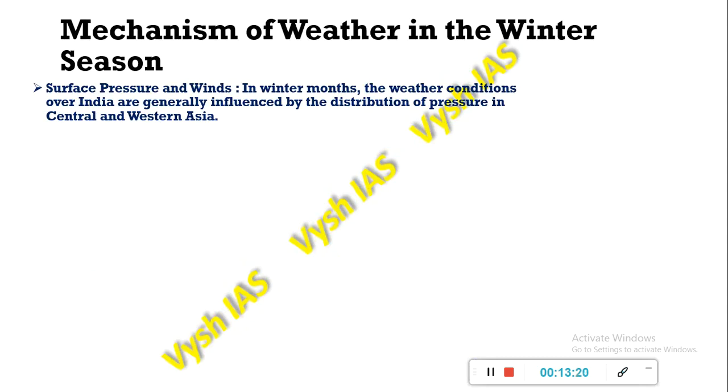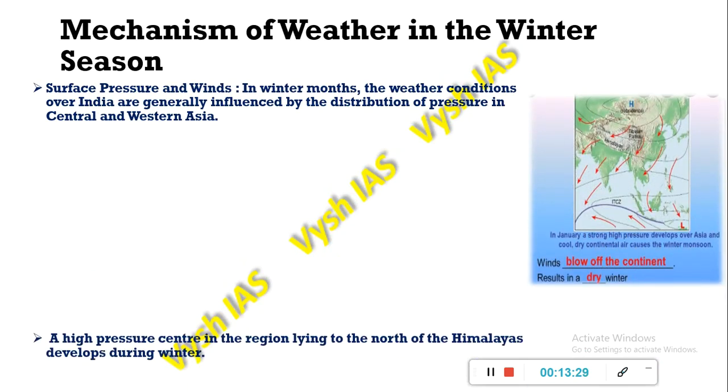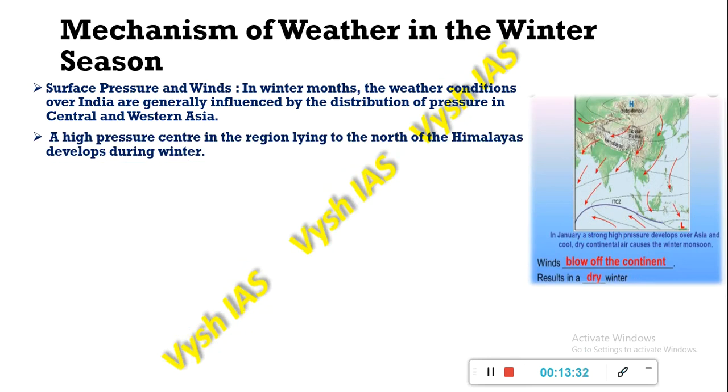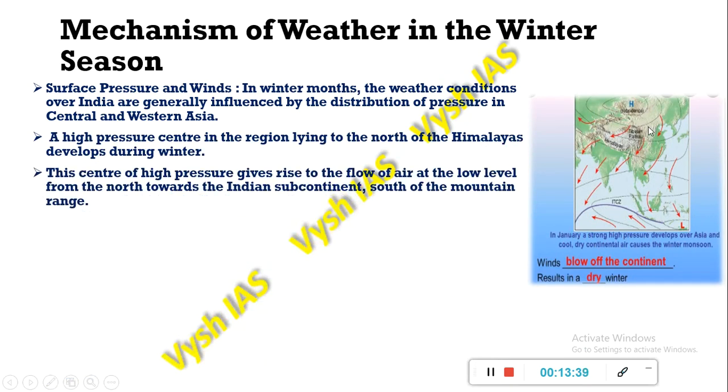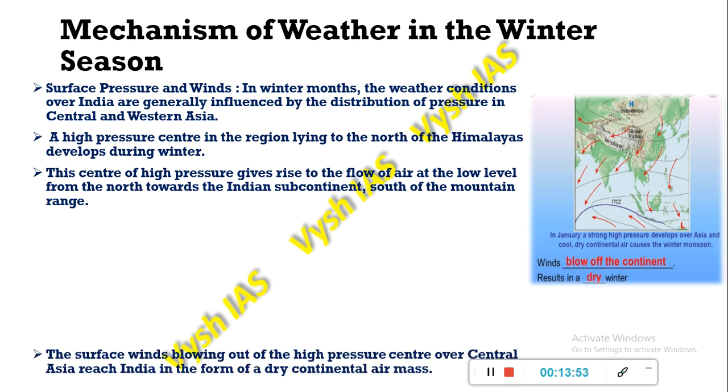In winter season, the surface pressure and winds are influenced by the distribution of pressure in Central and Western Asia, and a high pressure center is created in the region lying to the north of the Himalayas. This center of high pressure gives rise to a flow of air at the lower level from north towards the Indian subcontinent, south of the mountain range. So it starts flowing southwards from the Himalayas.